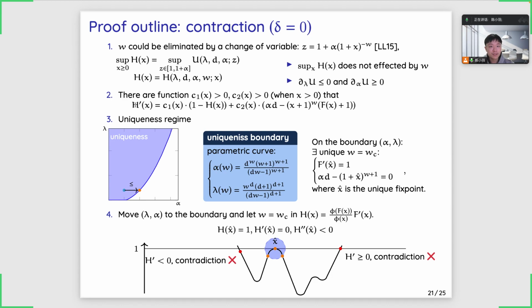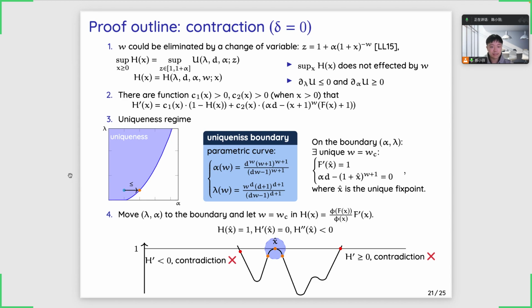However, by the definition of x hat, we also know that h hat equals c2 times this function at this point, which is smaller than 0. So this makes a contradiction. And by a very similar argument, we could also show that h should not exist one on the left-hand side of x hat. So h should be smaller than 1 for every x greater than 0, except x hat.